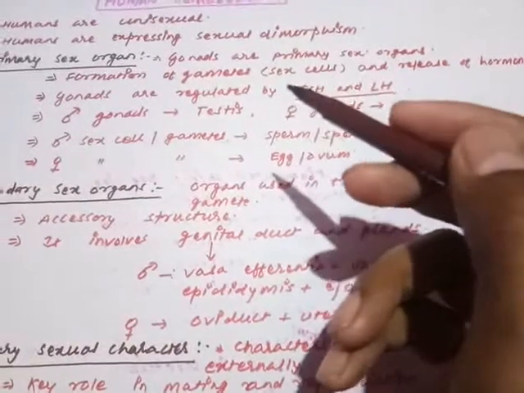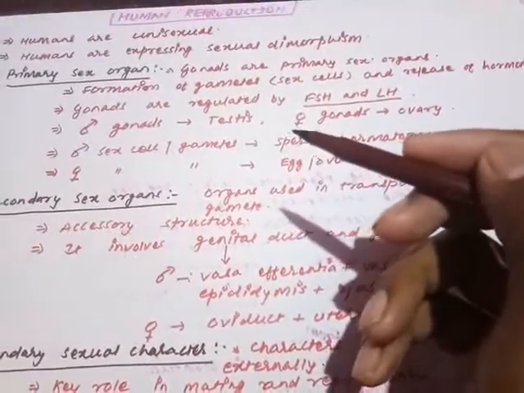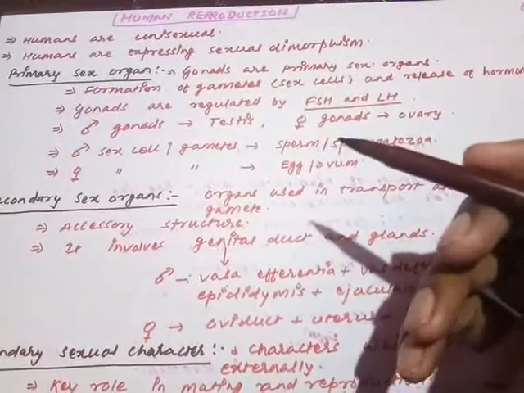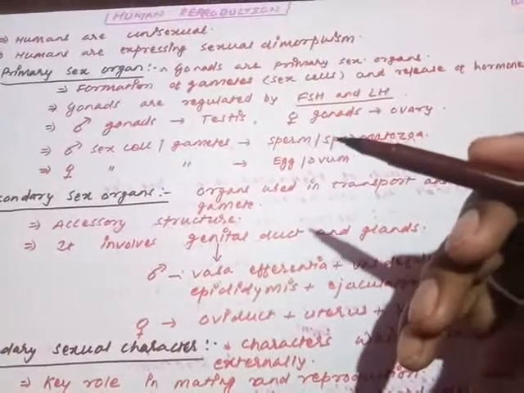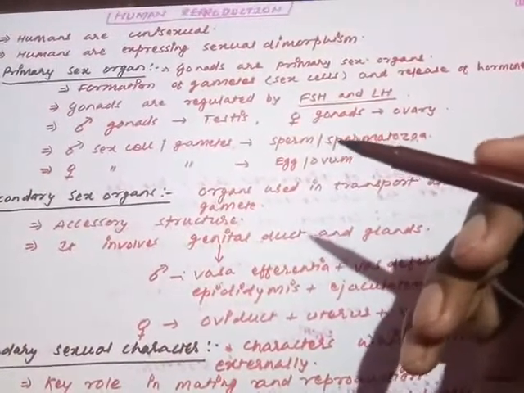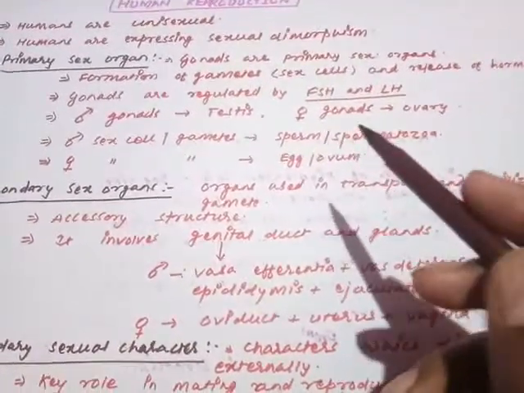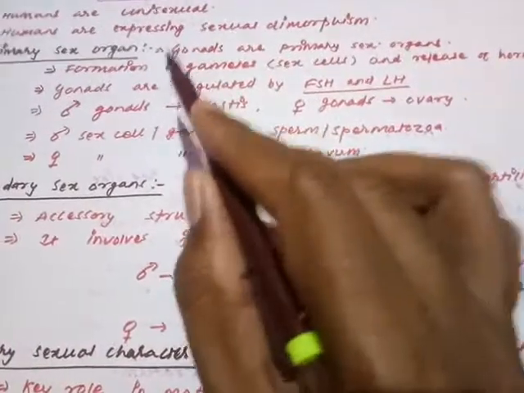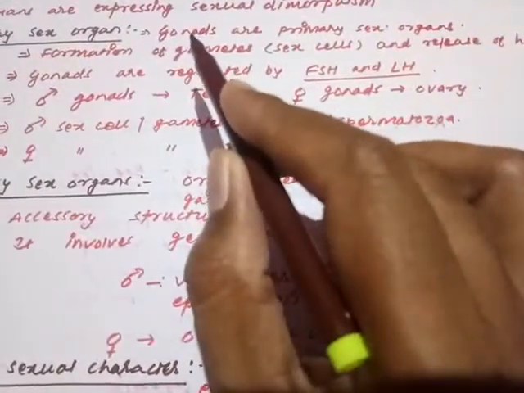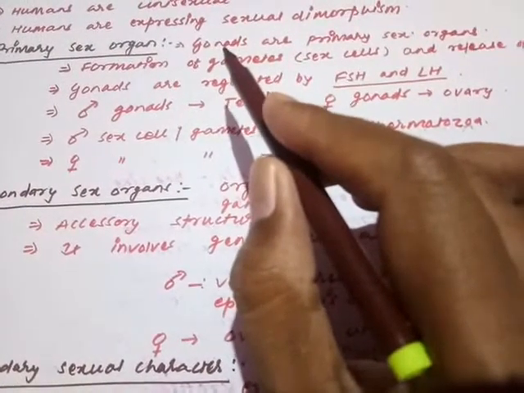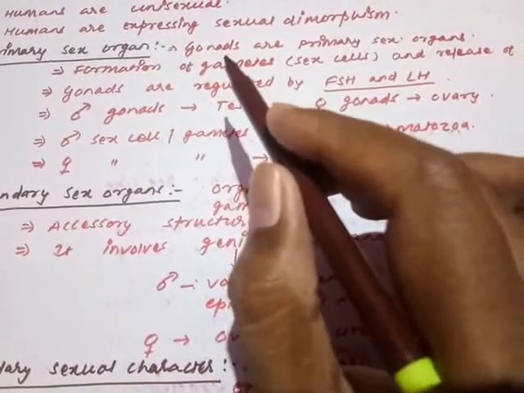Are you getting my point? So primary sex organs are only restricted up to the formation and maturation of the gametes, and for that, whatever is required, whether it is hormone or whatever, is released or maintained by those organs only. So in case of animals, the gonads are considered as the primary sex organ. Remember, the word gonad will be used again and again. So gonads are considered as the primary sex organ.